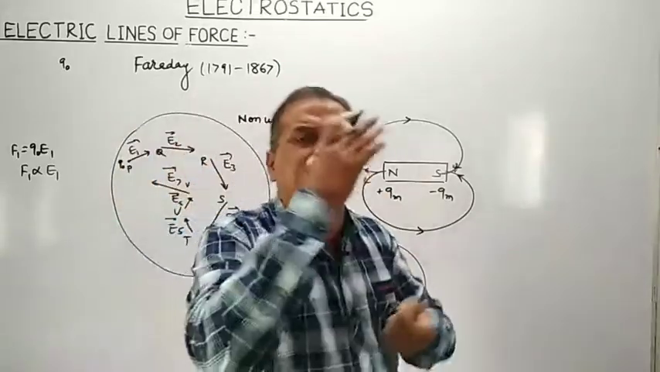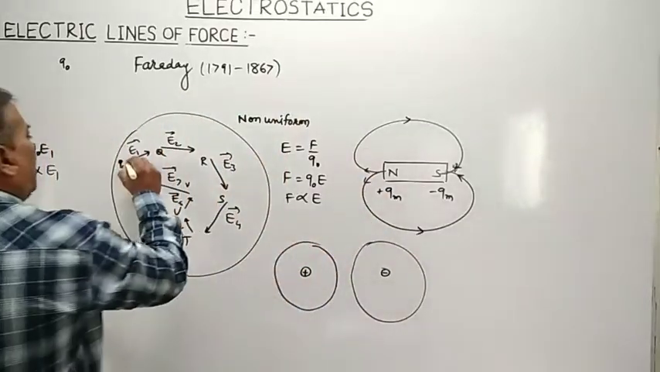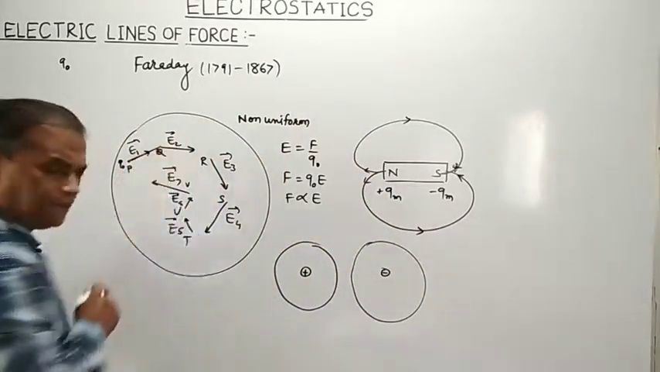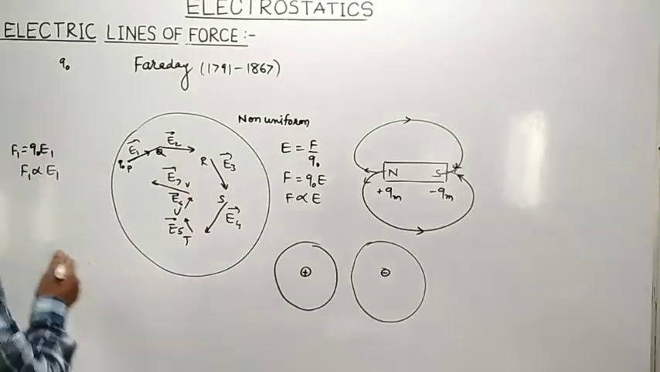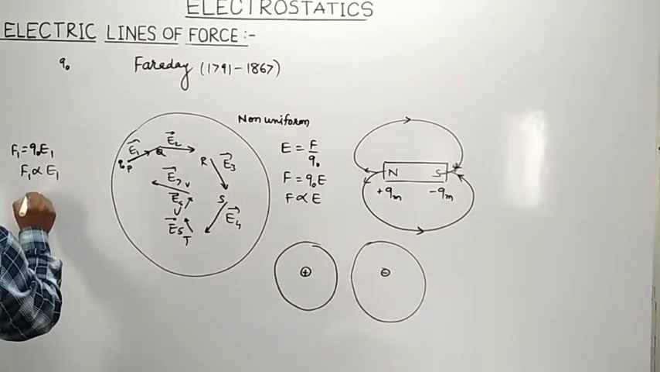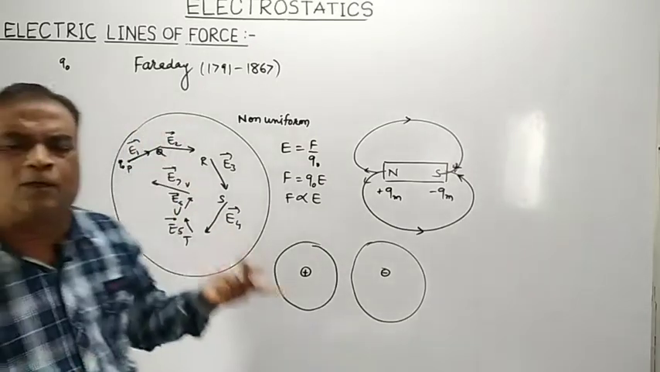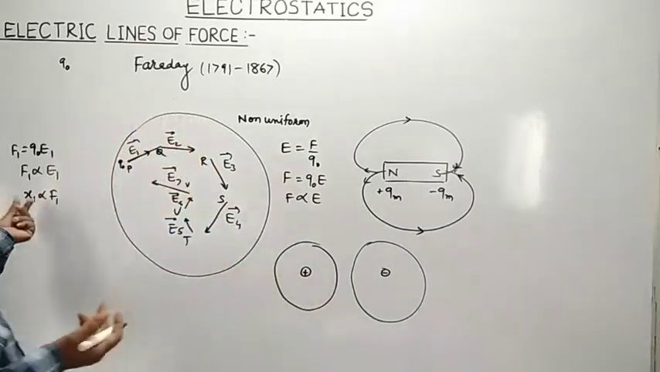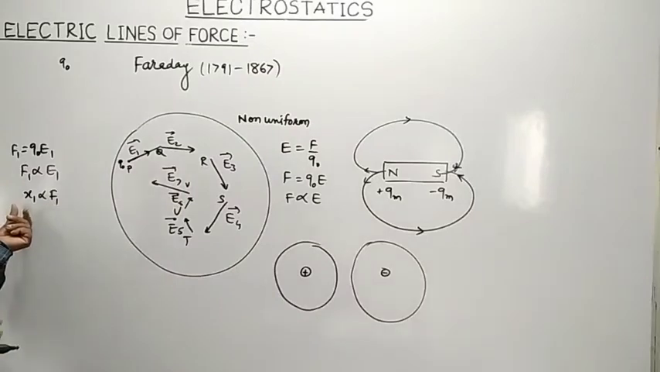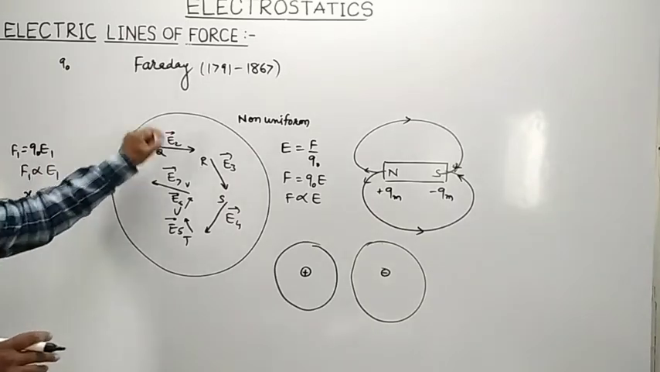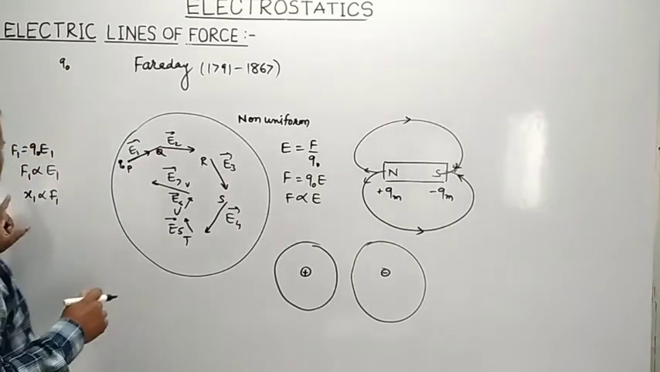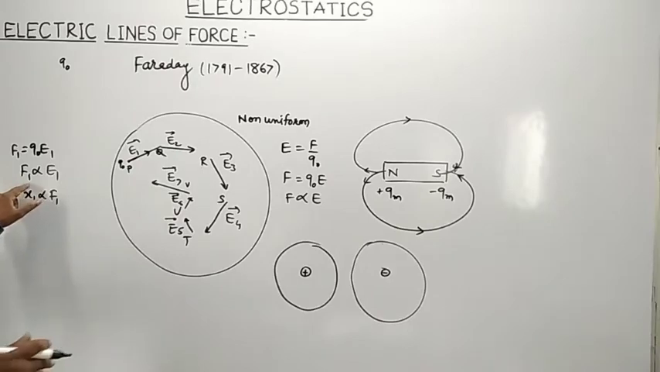When a force is applied to a charge, that charge undergoes displacement, and that displacement of charge is directly proportional to what? The amount of force. Greater the force, greater will be the displacement. Smaller the force, smaller the displacement. So, that charge moves from point P to Q due to force F1.